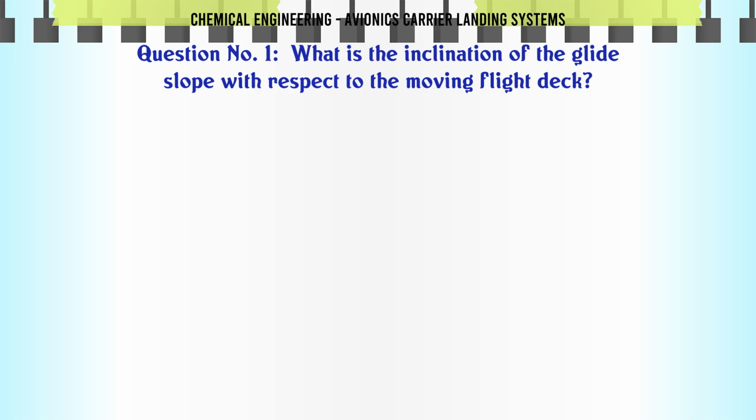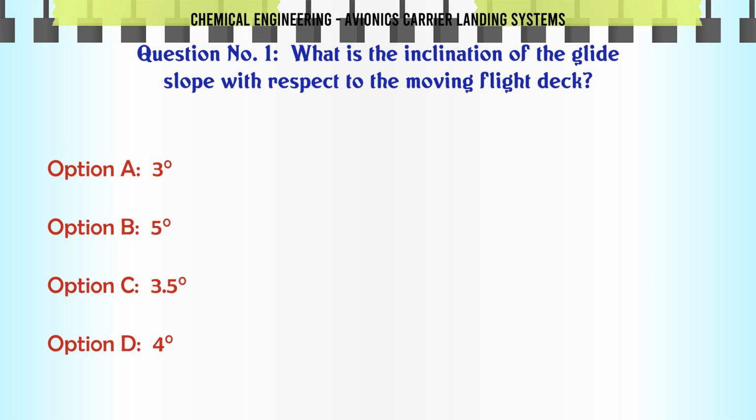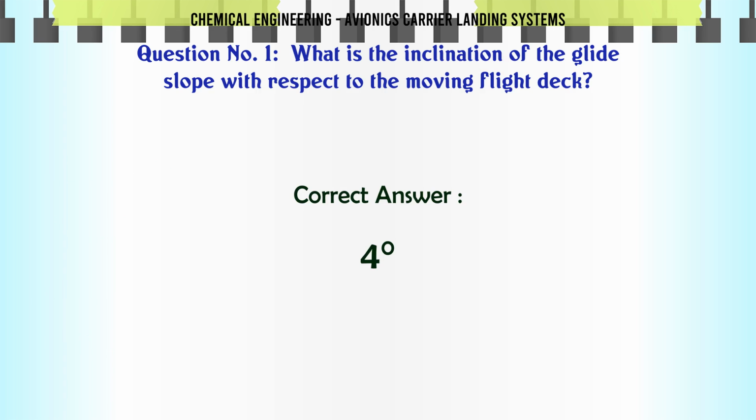What is the inclination of the glide slope with respect to the moving flight deck? A. 3. B. 5. C. 3.5. D. 4. The correct answer is 4.